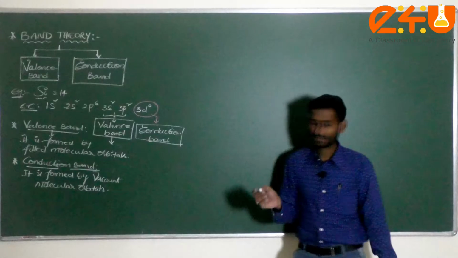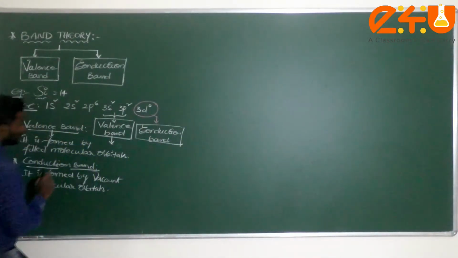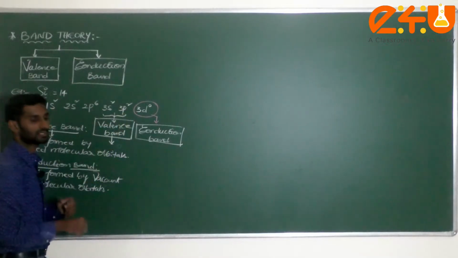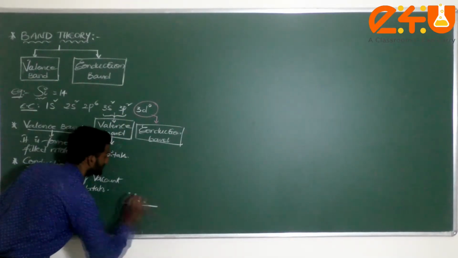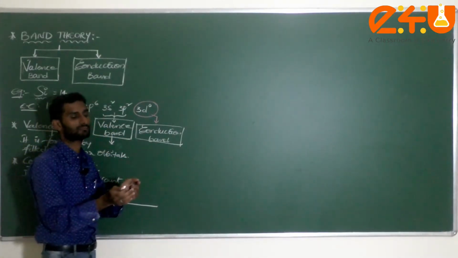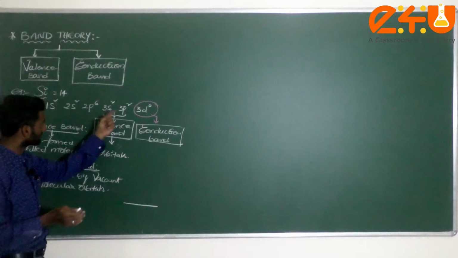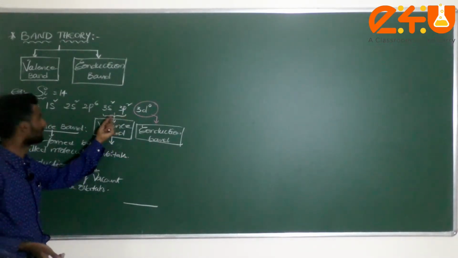Now, where is the position? Here 3s and 3p are there, dear student. I am writing 3s, and next 3p. Both have the same shell, and only the subshell is different, but we consider them according to principal quantum number 3.